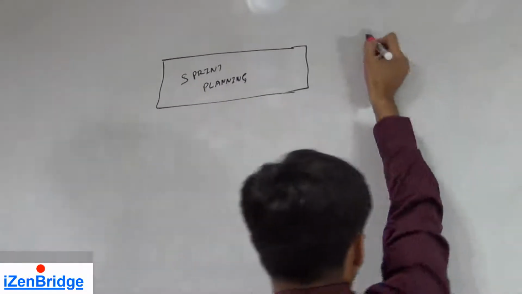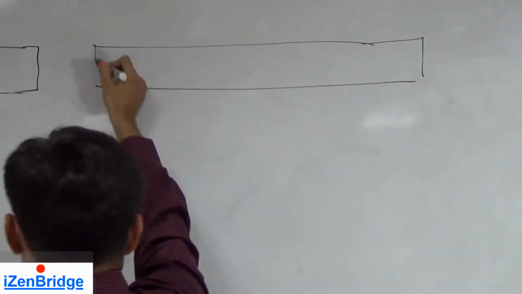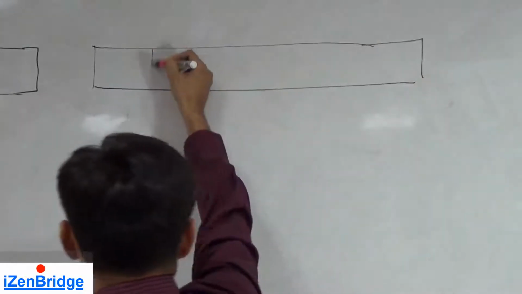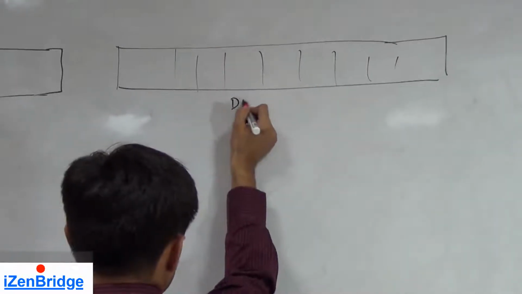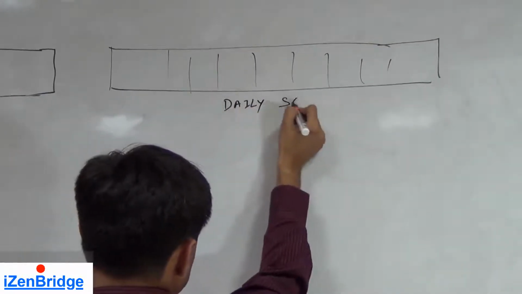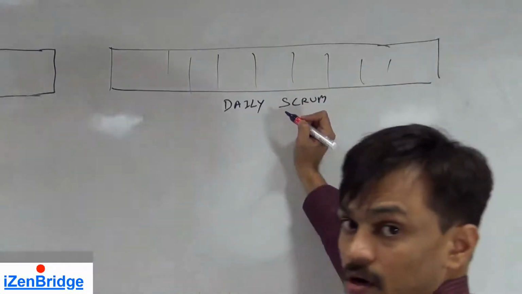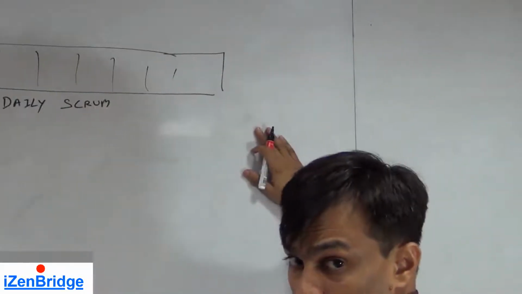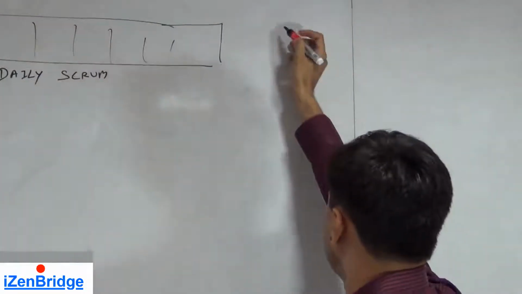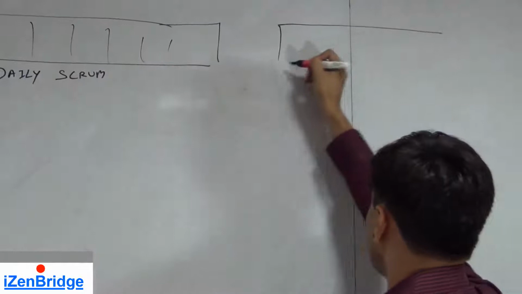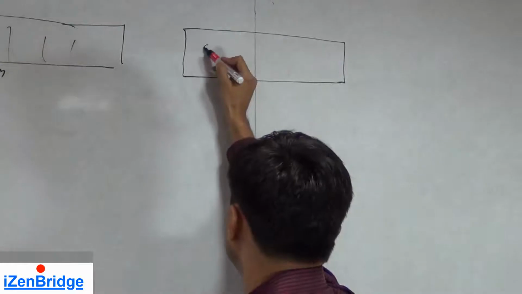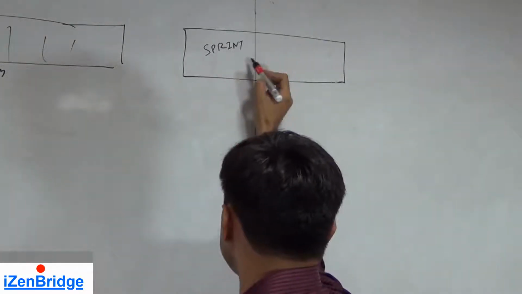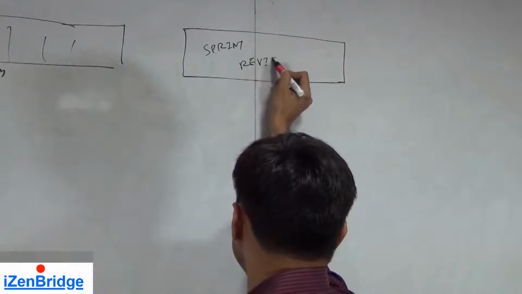After this, we work on the sprint, creating working software for the sprint duration, and every day we do a second ceremony, which is daily Scrum. Once we are done with our committed sprint work, we show it to the product owner and stakeholders in a ceremony or meeting called sprint review.